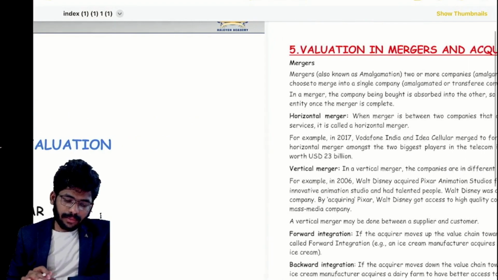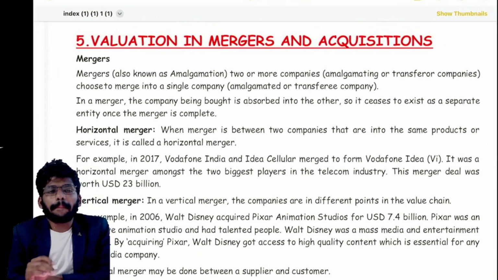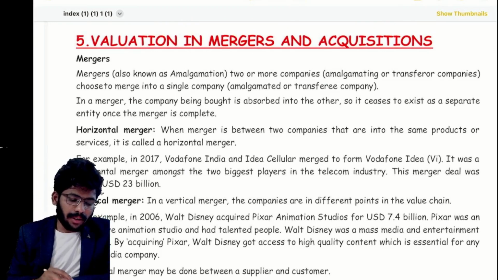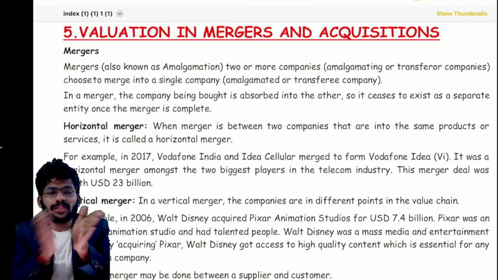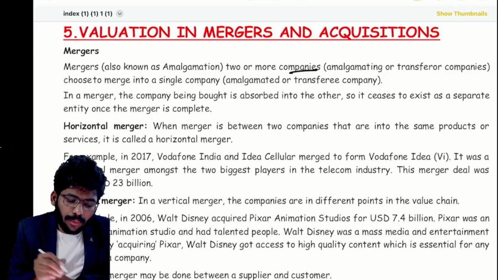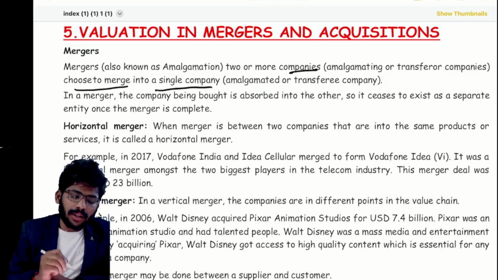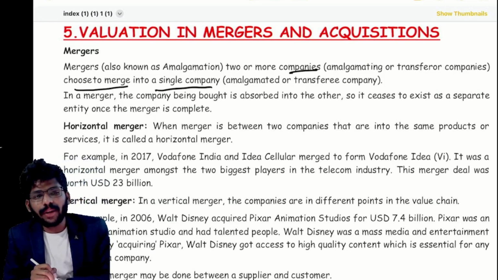Next, first of all we are going to discuss this basic theory question: mergers. What is a merger? Simple, sir. Mergers are also known as amalgamation. Simply, merger means joining. When two or more companies choose to merge into a single company, that is nothing but a merger. Suppose, for example, A Limited is one company and B Limited is another company.